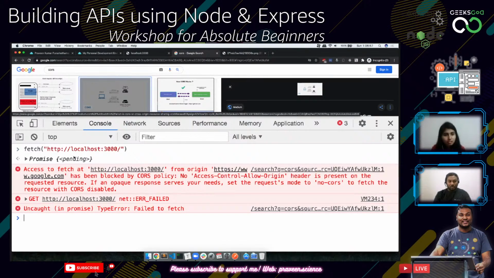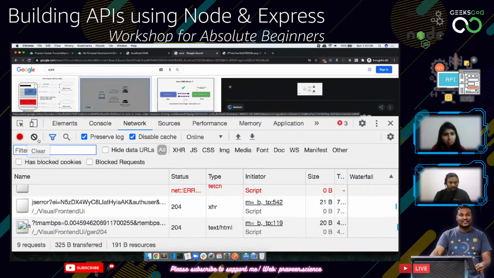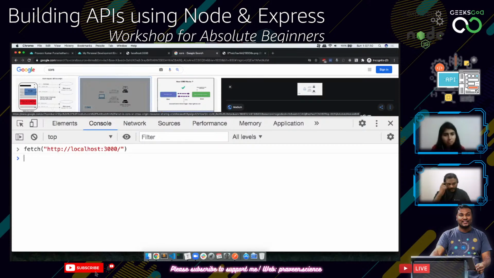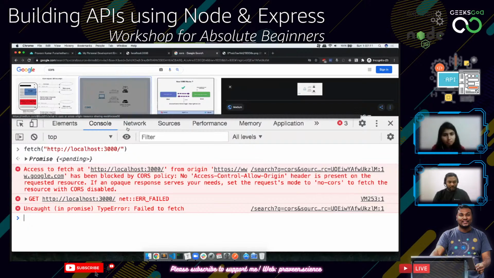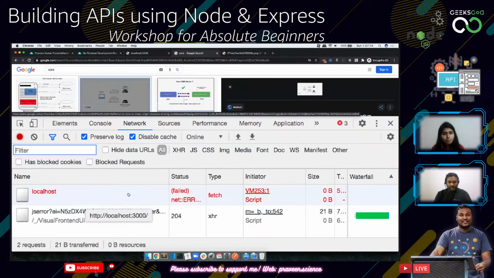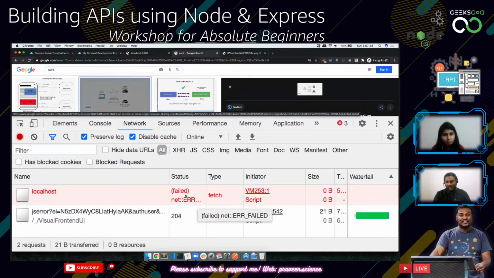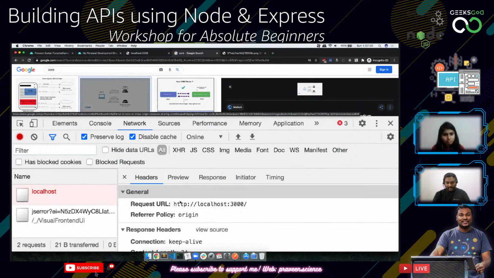Okay, let me clear everything and then do the fetch. So it is trying to do a promise, and when it tried to access http://localhost:3000, let's run it again, and let's go to the network. You can clearly see that it says failed, and it doesn't show anything.